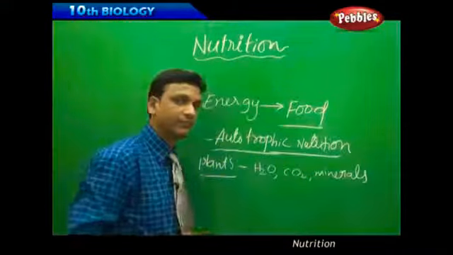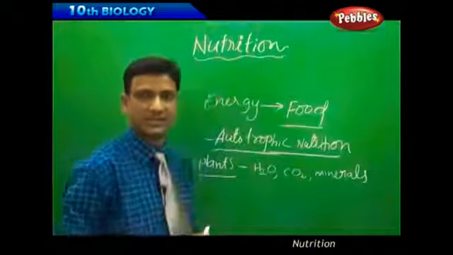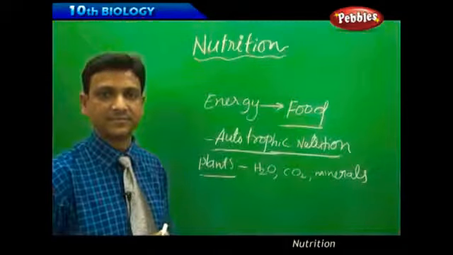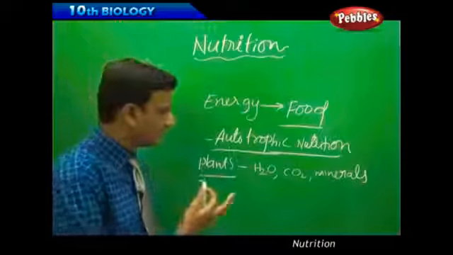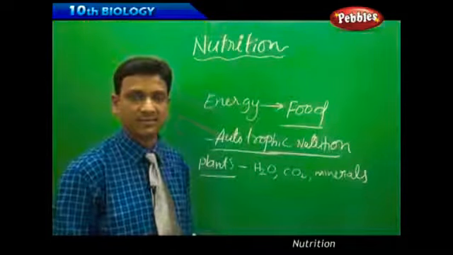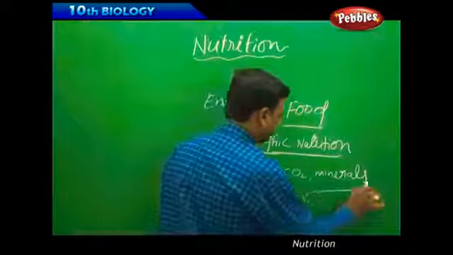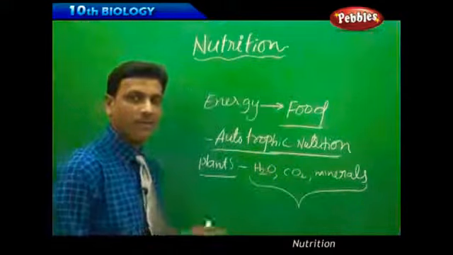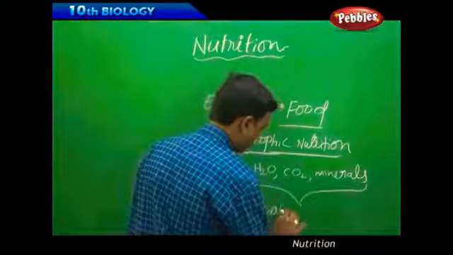By the combination of these simple substances, water, carbon dioxide and minerals, by a process like photosynthesis, they prepare food material, organic molecules like carbohydrates.